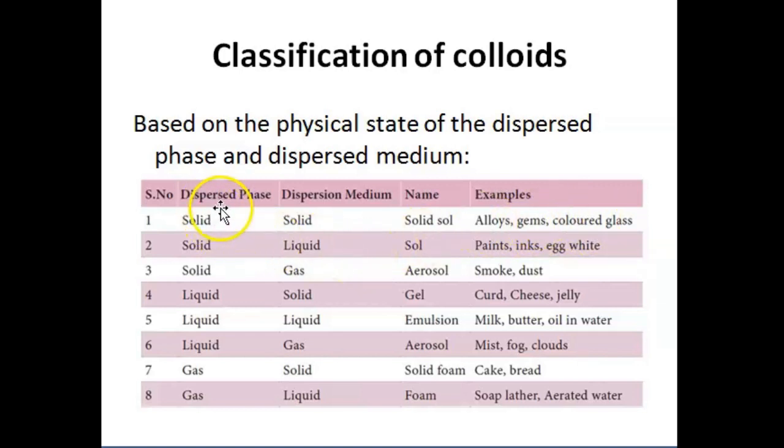When the state of the dispersed phase is solid and the dispersion medium is liquid, then the type of colloid is sol, like paint, ink, egg white.